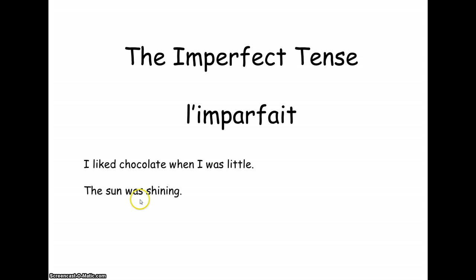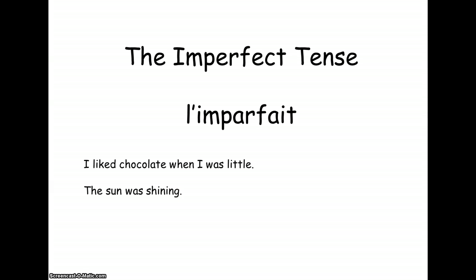Completely different verb form here. The sun was shining. Again, it is talking about something that happened in the past and went on for a period of time. It had a length to it in the past. And this is a bit easier to recognize because we've got a "was" and an "-ing", and they are both key indicators that we are in the imperfect tense.